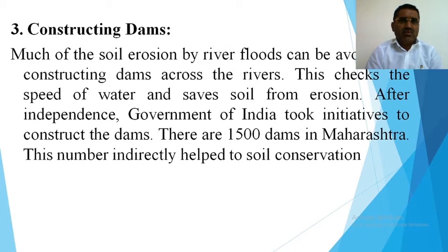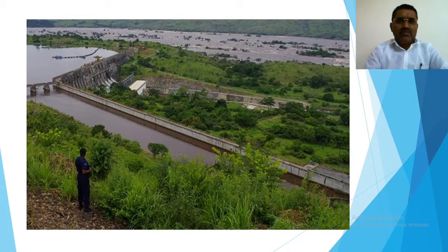There is a continuous flow of water through the rivers, and this river water erodes the soil continuously, every year, every moment. That's why we have to construct dams, particularly for the rainy season. Whenever there is heavy rainfall, the river gets flooded, and that's why there is huge soil erosion in the rainy season. But if we construct a dam, then it controls this.